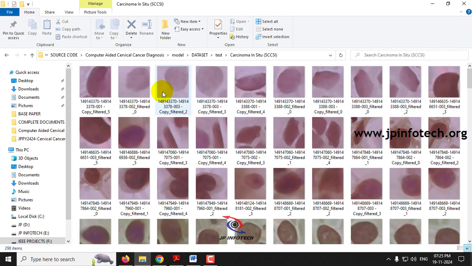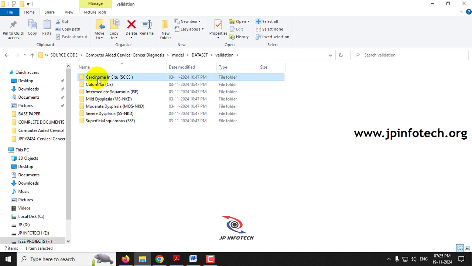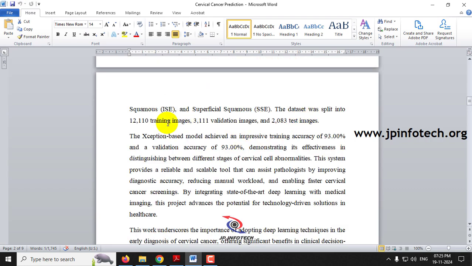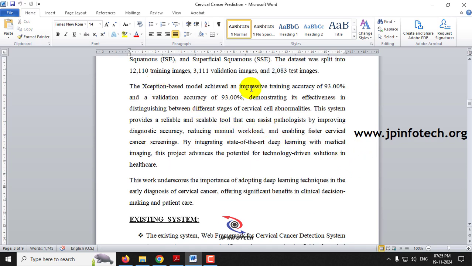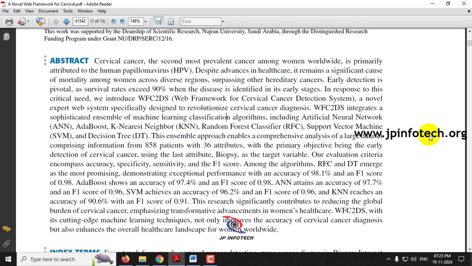As you can see, these are the test cases of all the 7 classes, and the validation part contains these images. Totally there are around 17,300 images, with 12,110 for training, 3,111 for validation and 2,083 for testing. We have used the Xception model architecture, and we have achieved 93% training accuracy and 93% validation accuracy.